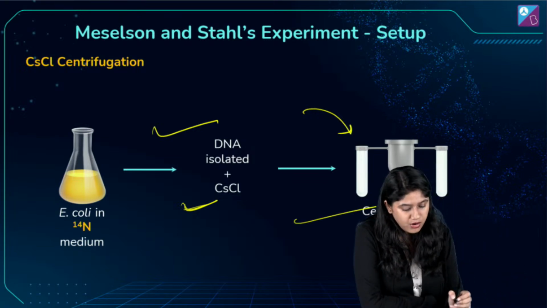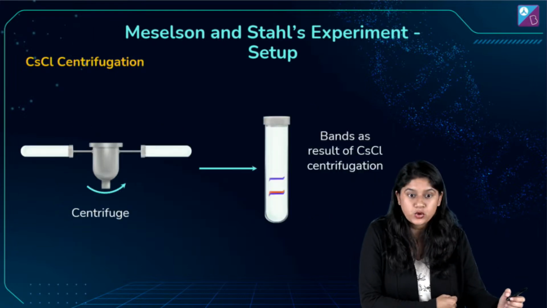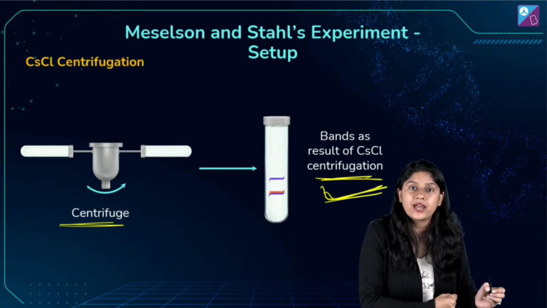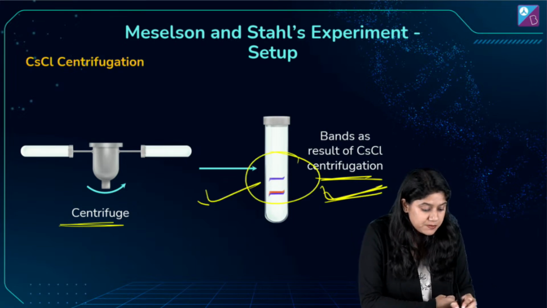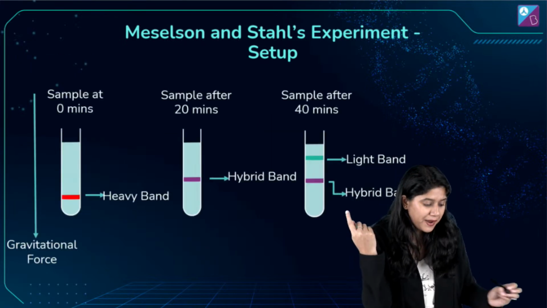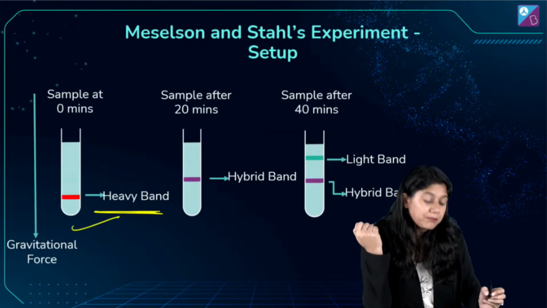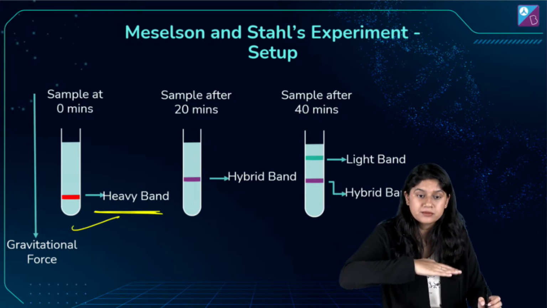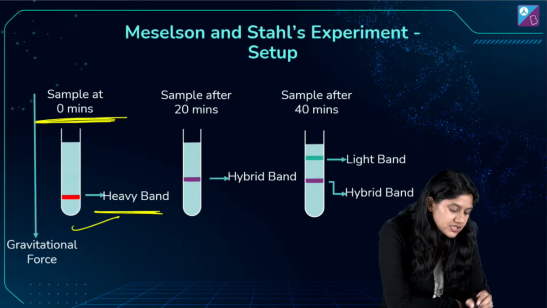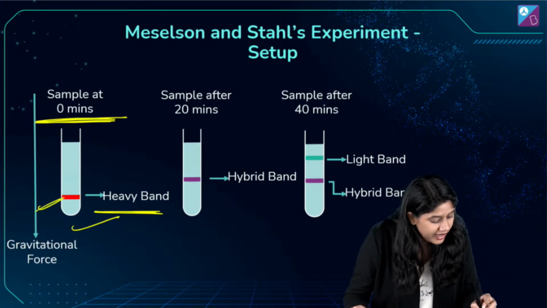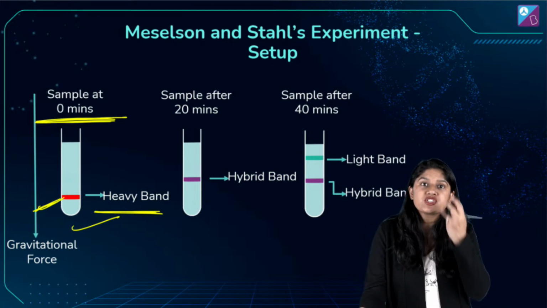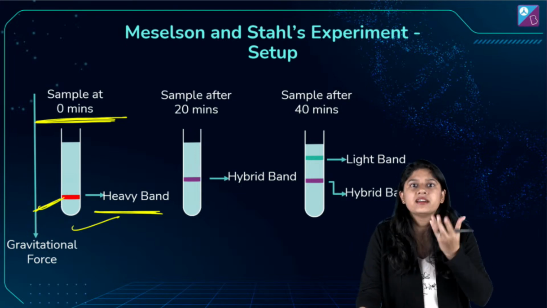चलिए. Now, after the centrifugation, what we saw is that there are various bands, right? Can you see these bands? These bands appeared on the centrifugation. Let's understand about these bands. So the first band talks about, right, the band which is at the lower side, basically at the bottom of the test tube. At the sample at the 0 time, what we saw, heavy band is there. Of course, when we added the nitrogen, which is heavy isotope, N15, it's a heavy isotope.